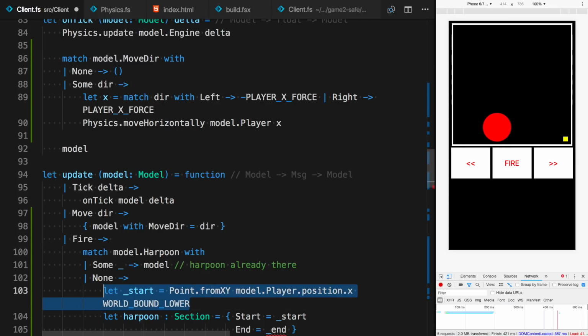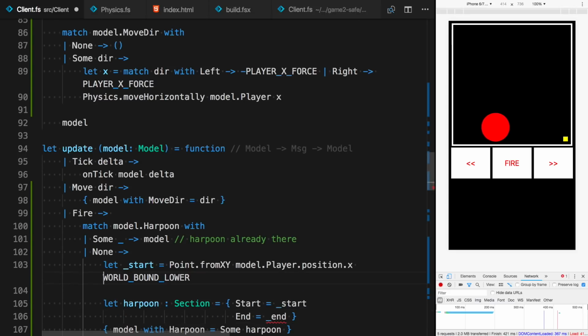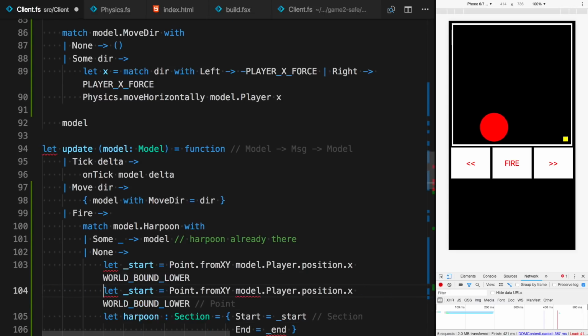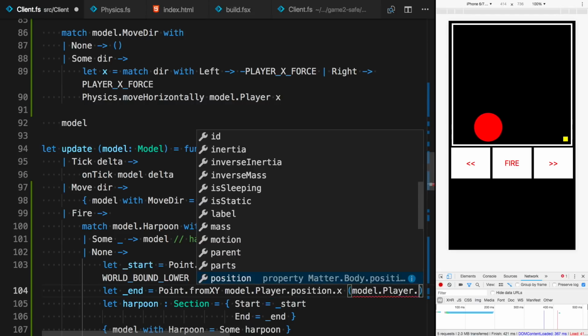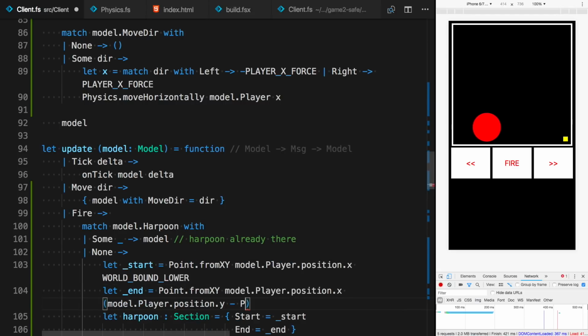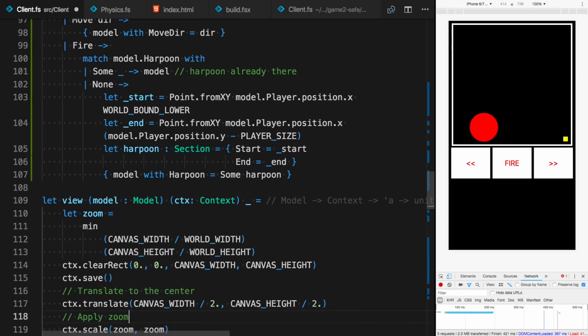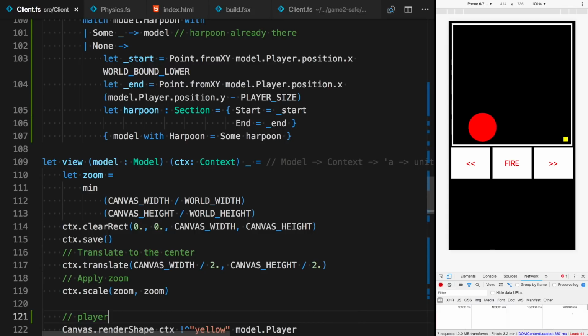And for the end of the harpoon, it will be the same x position, but for y, for the head, it will be player position y minus player size. So you will see in a moment how that looks.